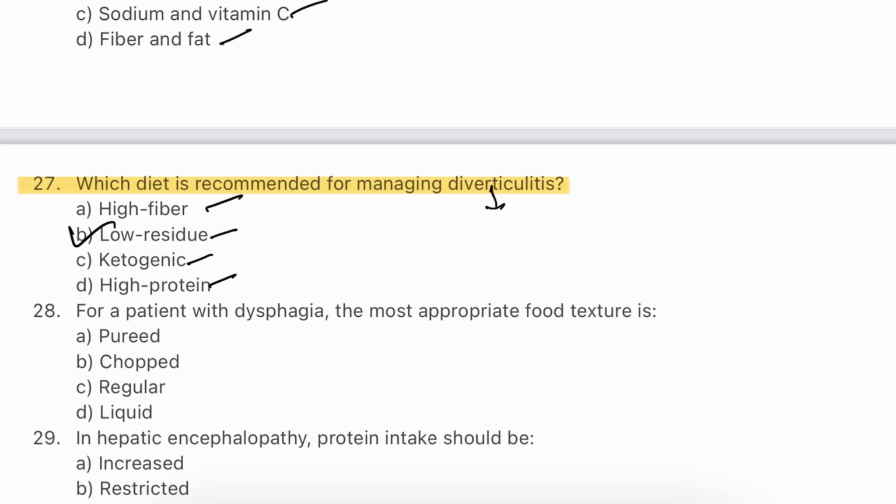Diverticulitis is nothing but small pouches forming on the walls of the intestines, which causes irritation, inflammation, etc. By consuming a low residue diet, there is less residue of food present in the colon, so the irritation will be